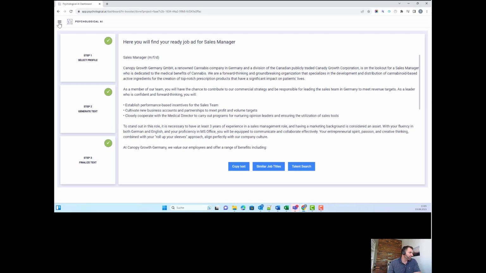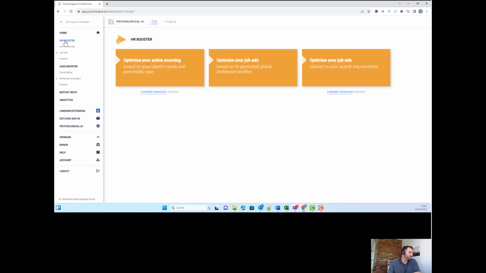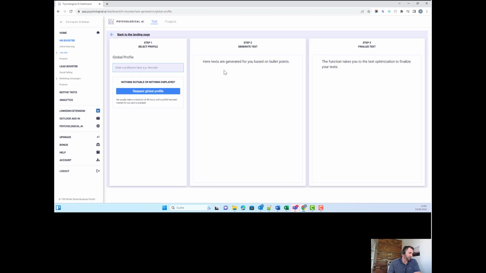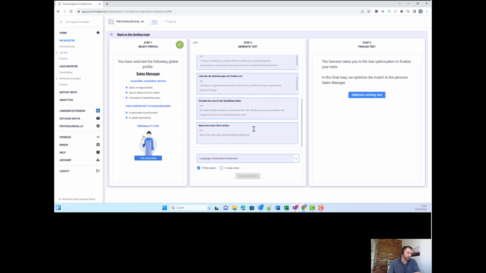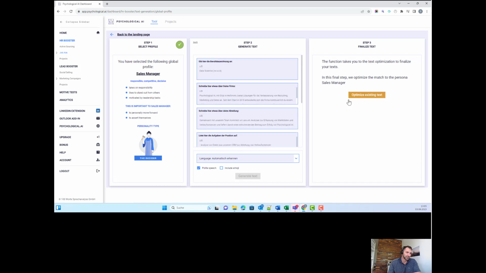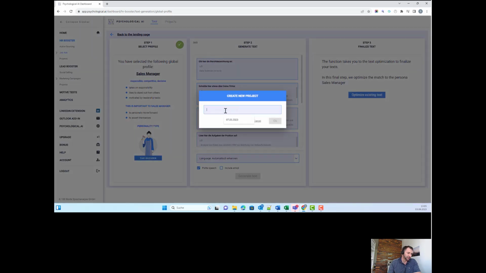So now in the next step, I'm going to show you how you can use the HR Booster to write or rewrite existing job ads. So you click still on the sales manager, and instead of giving information to the system right now, you start clicking on optimize existing text. There we ask you to give it a name, the project, so that you can refer to it later. So we have